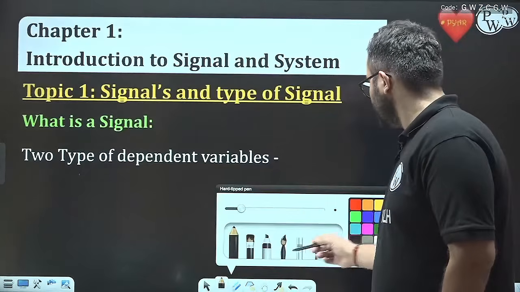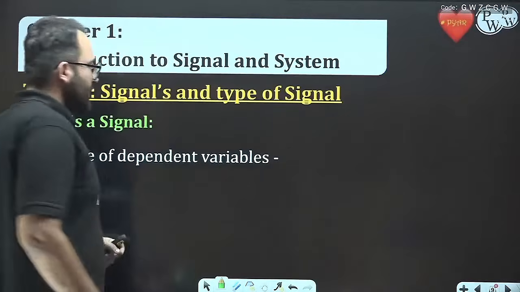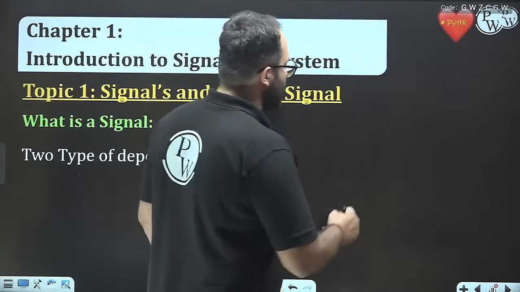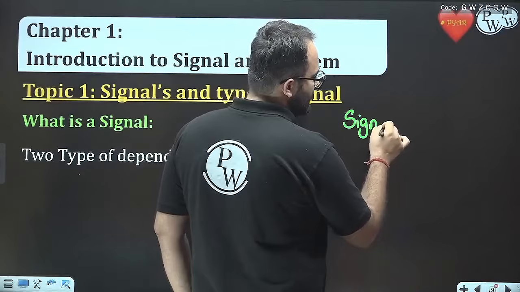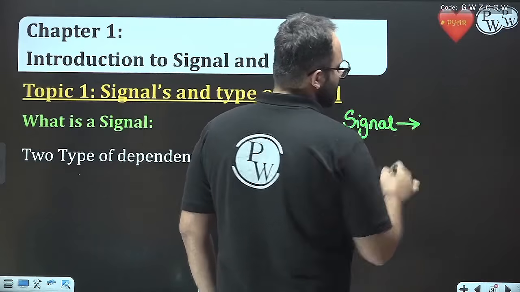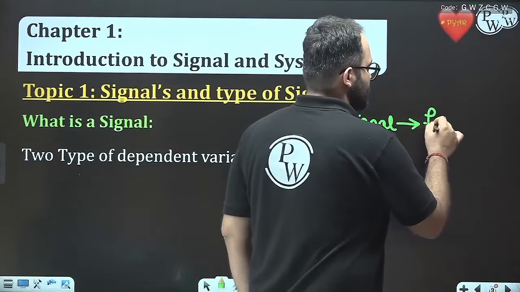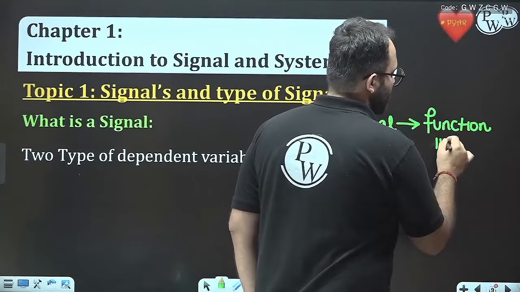What is a signal? A signal has dependent variables, the same as functions in math.